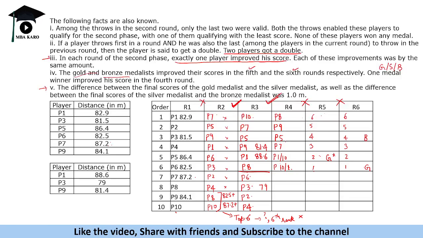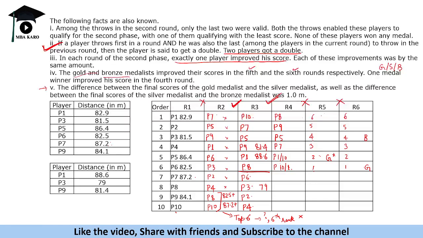Okay, now another thing that is given to us is that final scores, that we will come to later. This double part is done. In each round of the second place, exactly one player improved his score. Right? Exactly one player improved his score. That means only one shift in ranking will happen in each of these rounds.